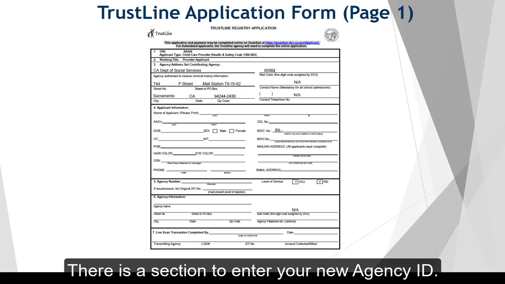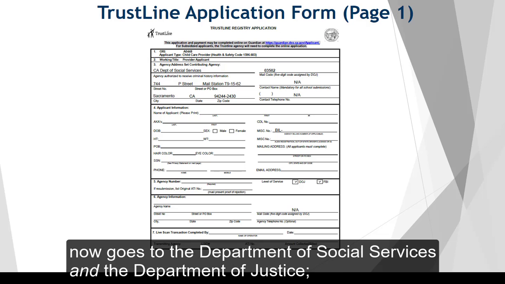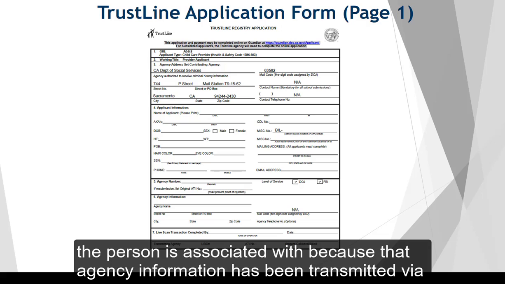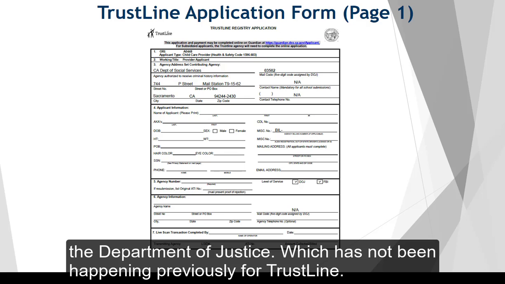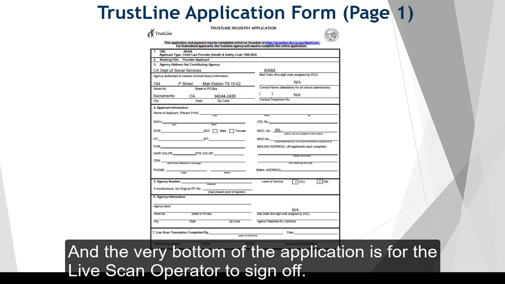There is a section to enter your new agency ID. Because your agency ID is going to be included here, and that number now goes to the Department of Social Services and the Department of Justice, if fingerprints come back first, the department will still know which agency the person is associated with, because that agency information has been transmitted via the Department of Justice, which has not been happening previously for TrustLine. And the very bottom of the application is for the LiveScan operator to sign off.